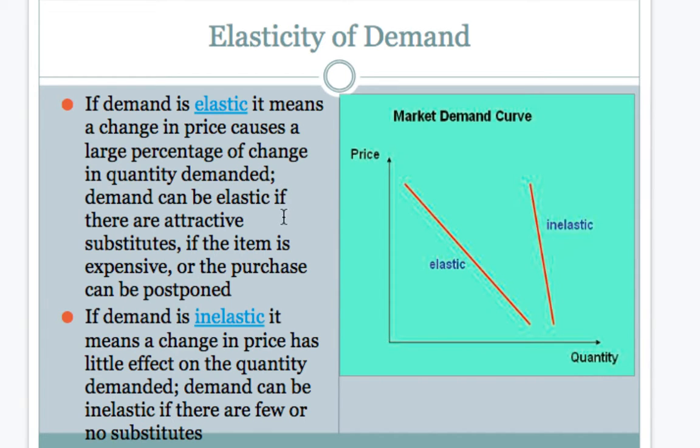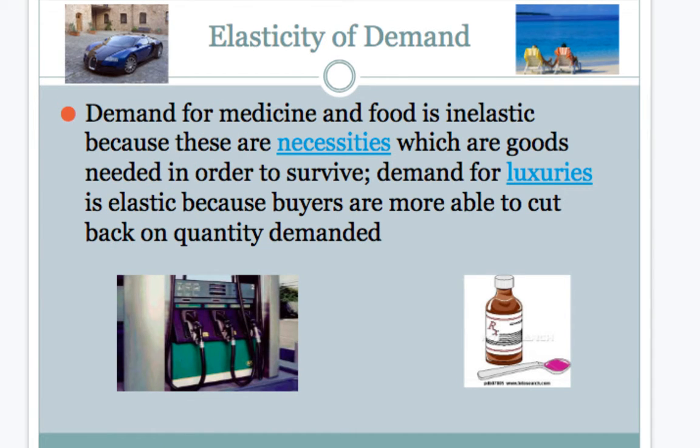Demand can be elastic if there's an attractive substitute, or if the item is expensive, or if the purchase can be postponed. In an inelastic good, the change in price has little effect on the quantity demanded. Demand can be inelastic because there are no or few substitutes for that good. So demand for medicine and food, for example, would be inelastic because these are necessities, which are goods that are needed in order to survive. Demand for luxury items is elastic because buyers are more able to cut back on the quantity demanded, meaning they could find a substitute or a different variation.